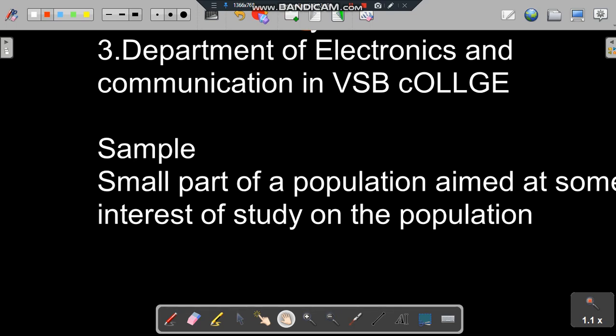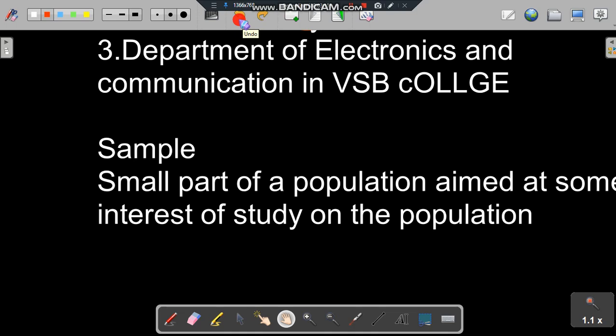It should be aimed at some interest of study on the population. You are taking samples in order to study the population characteristics, so we take a small part of the big part called the population.